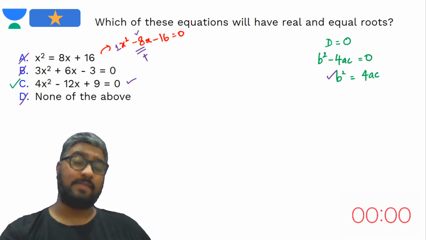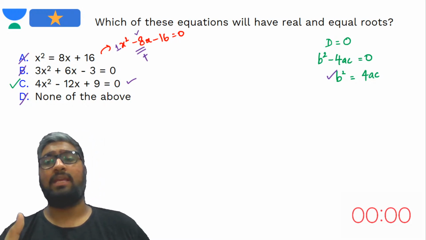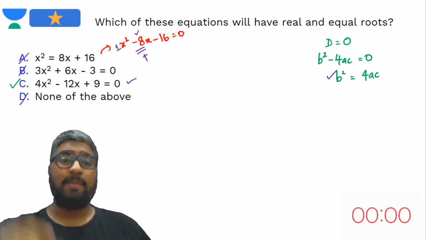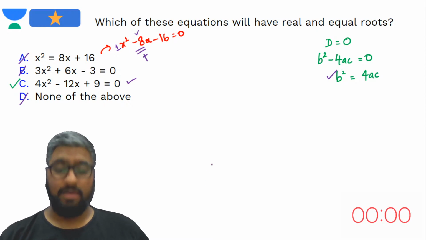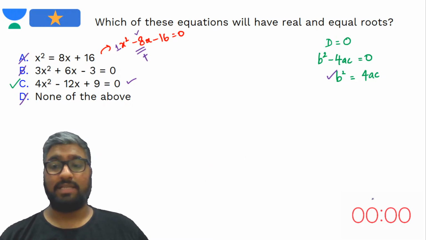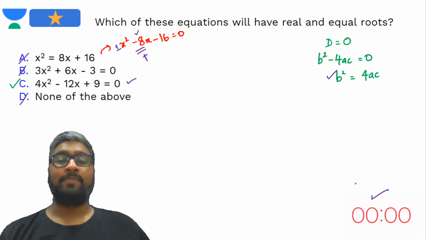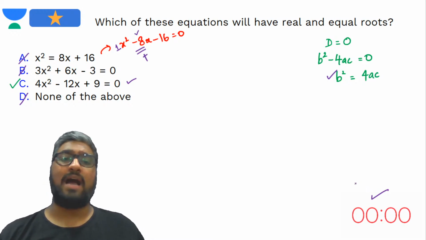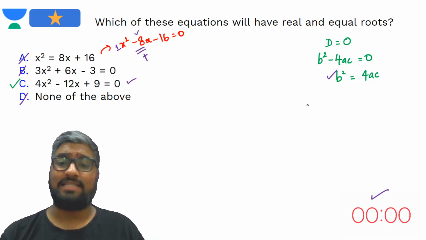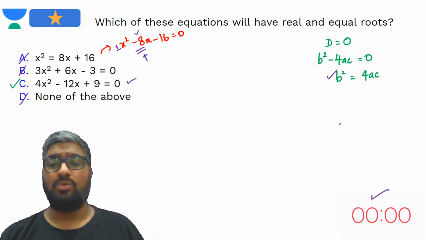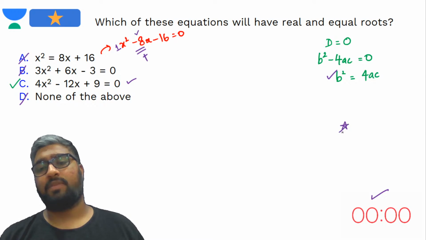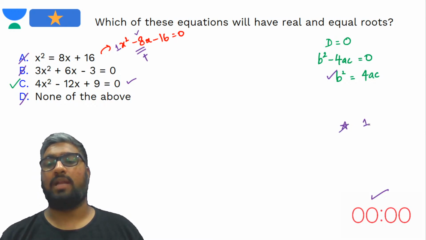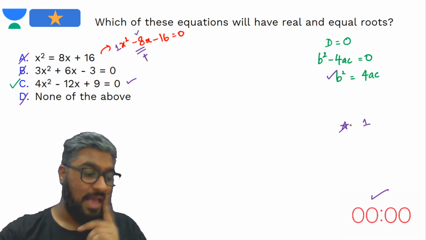Got it? So at the end of the day, let's see how many people score how many, keeping in mind that the timer must be respected, guys. There should be total respect given to the timer. So if you have answered this question in less than 30 seconds, ladies and gentlemen, then you get 1 star, or your score would be 1. Got it?